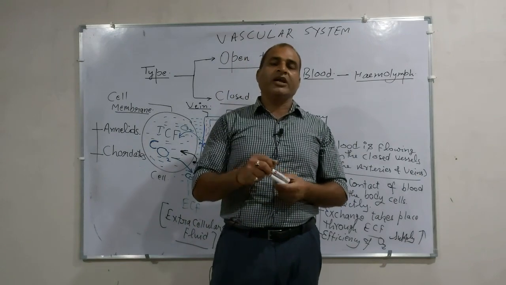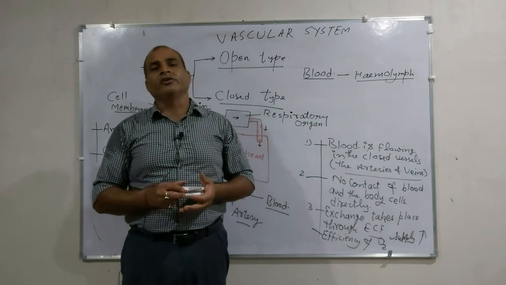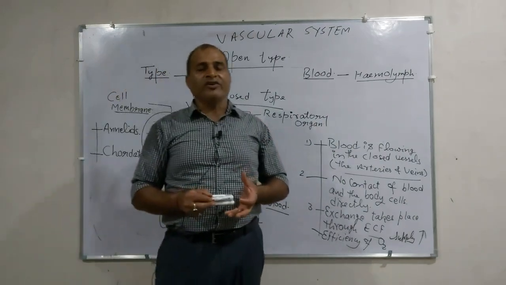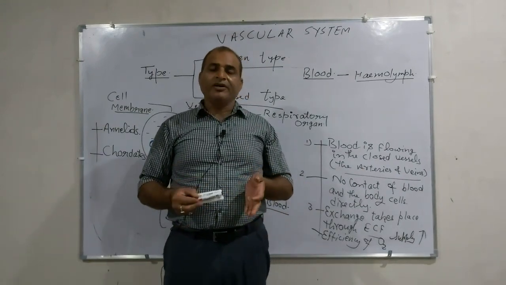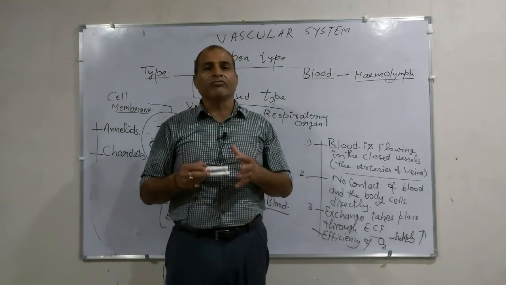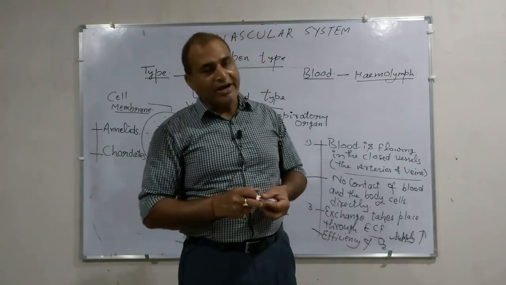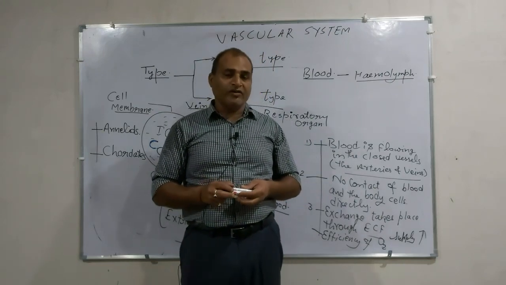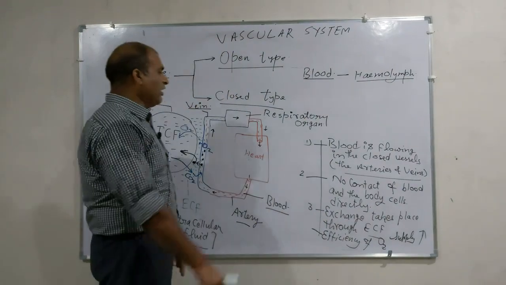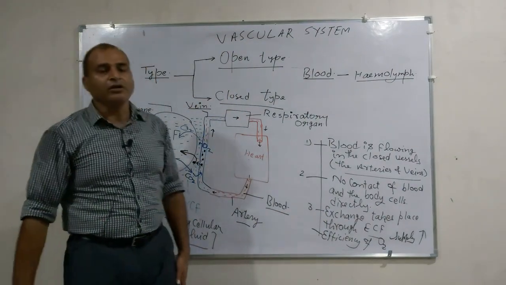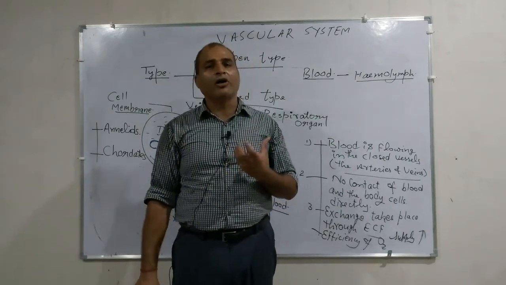This was my very initial lecture. I discussed to you in brief what the circulatory system is, whether it is present or absent, and if present, which type of circulatory system is found in which type of animal. It depends on the body organization, habit and habitat, lifestyle of the organism, and the body activity, that is the rate of metabolism. So this was all about the types of circulatory system.